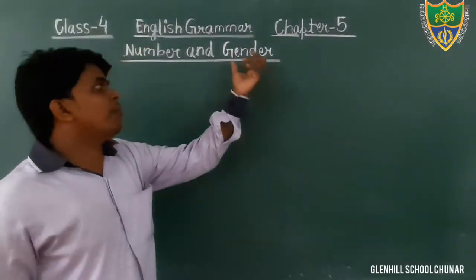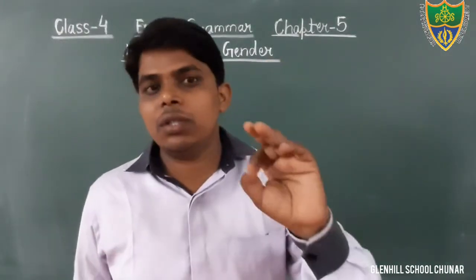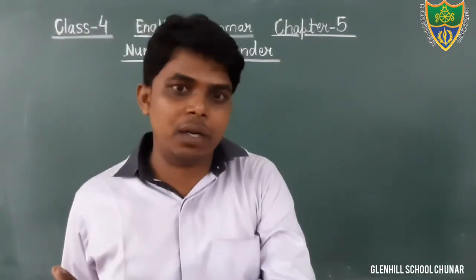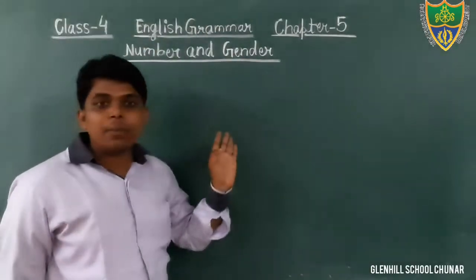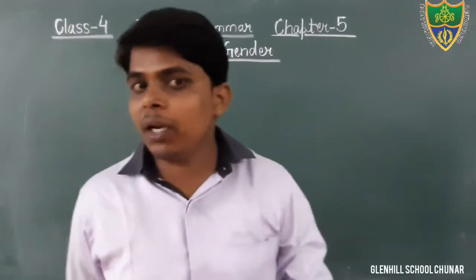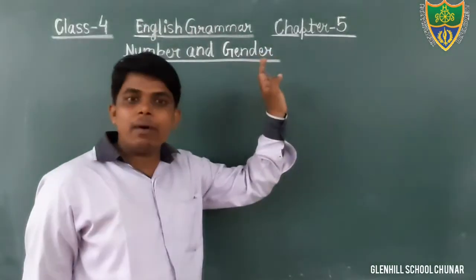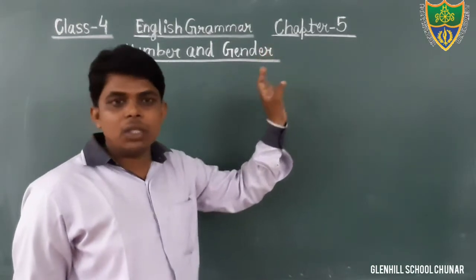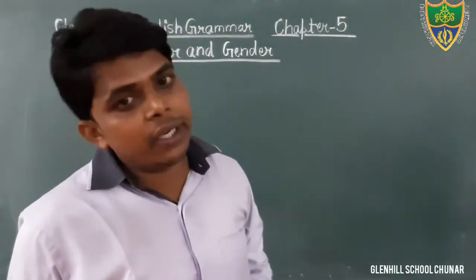And another topic that we have discussed is gender. That denotes whether the person is male or female. There are four kinds of gender I have told you: masculine gender, feminine gender, common gender, and neutral gender. You have also written all the notes related to number and gender in your notebook, so you can check from there.